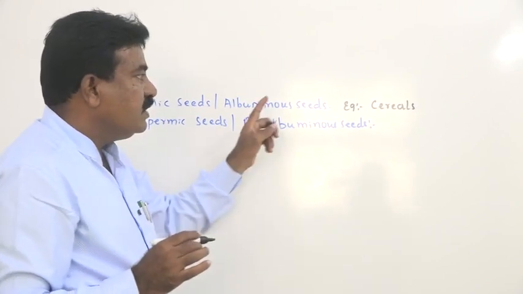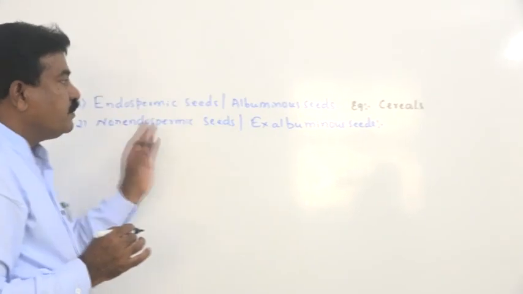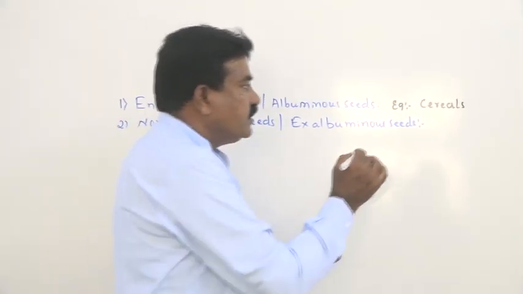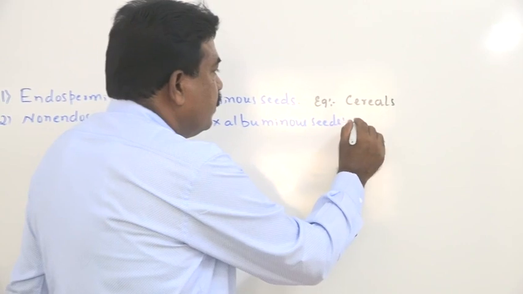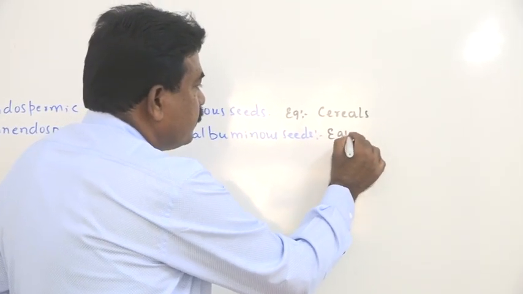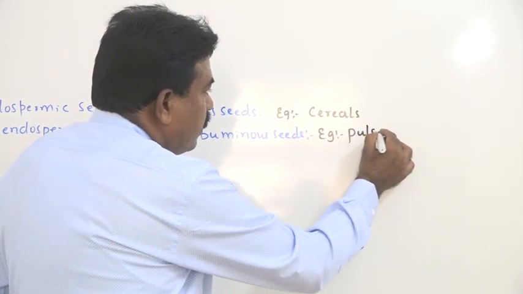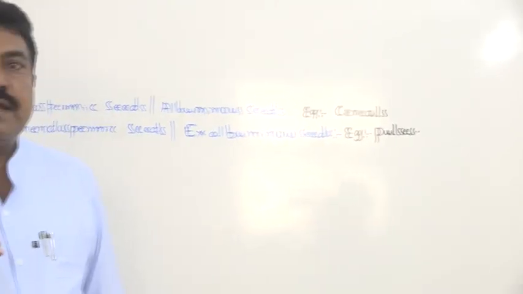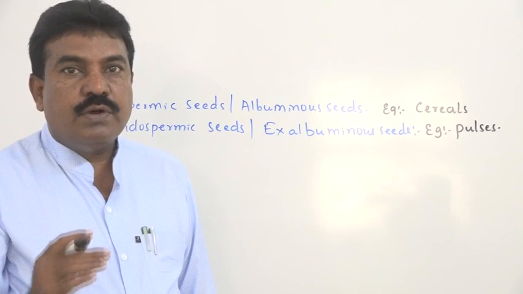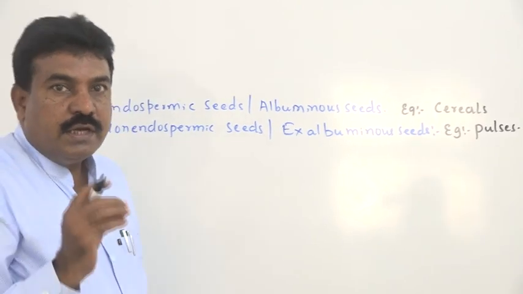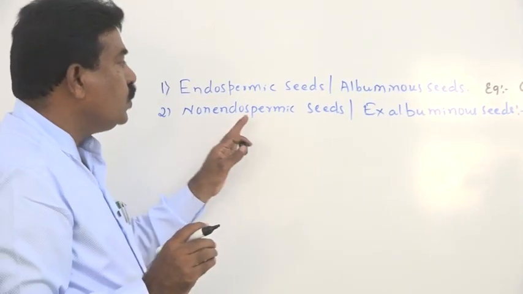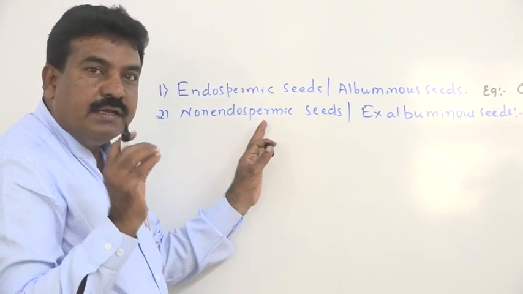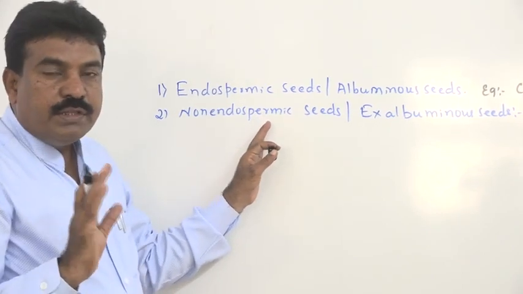At the same time, non-endospermic or exalbuminous seeds are seen mainly in pulses like beans, soya bean, Bengal gram, green gram and groundnut. In this case, the endosperm only has the role of nourishing the developing embryo, but it will not store food.